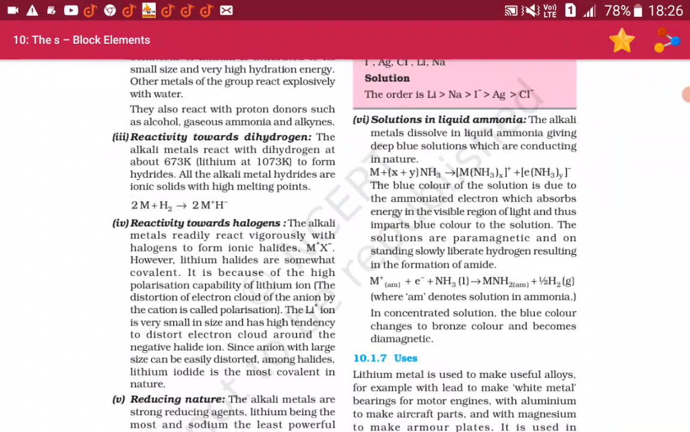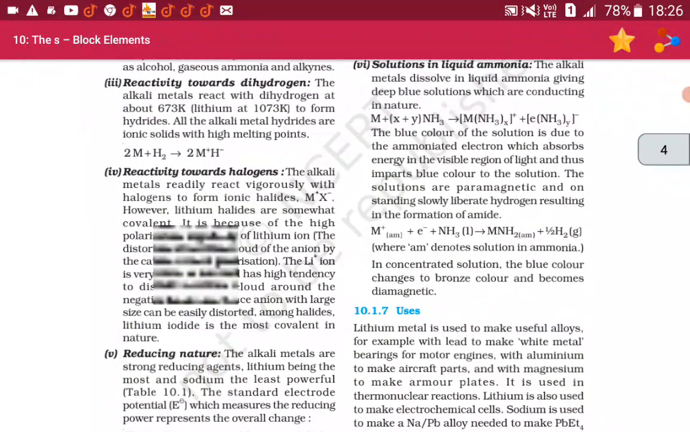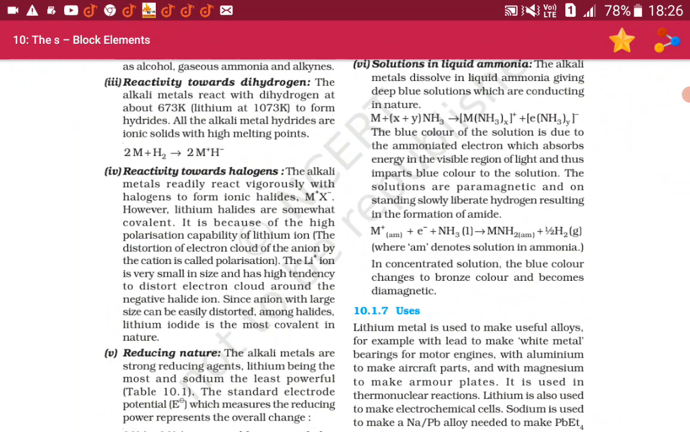6. Solutions in liquid ammonia. The alkali metals dissolve in liquid ammonia, giving deep blue solutions which are conducting in nature. M plus x plus y NH3 is converted into [M(NH3)x]+ plus [e(NH3)y]-. The blue color of the solution is due to the ammoniated electron, which absorbs energy in the visible region of light and thus imparts blue color to the solution.